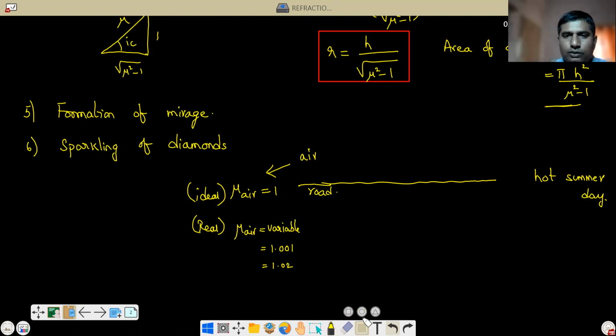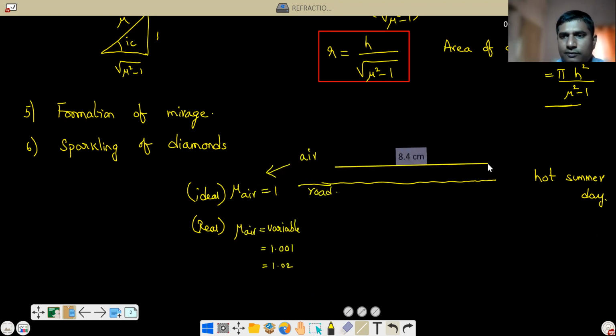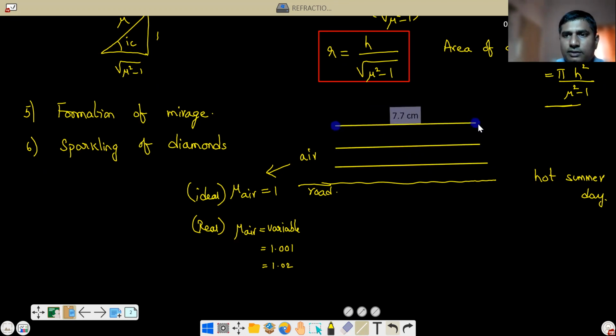Now suppose you consider different layers like this above the road. These are all air only, but let us say this is mu1, this is mu2, this is mu3.